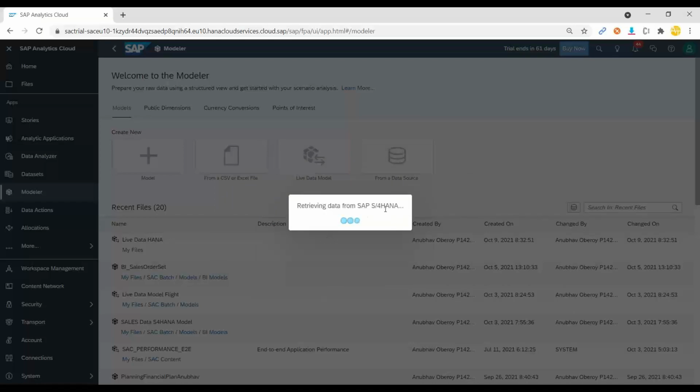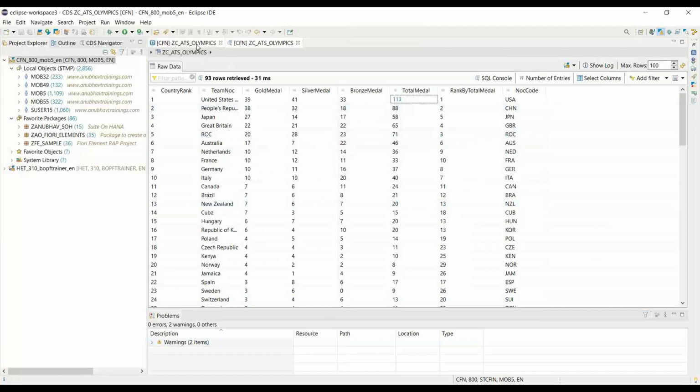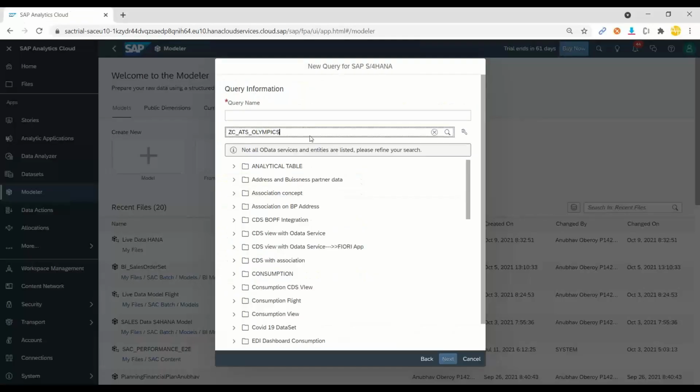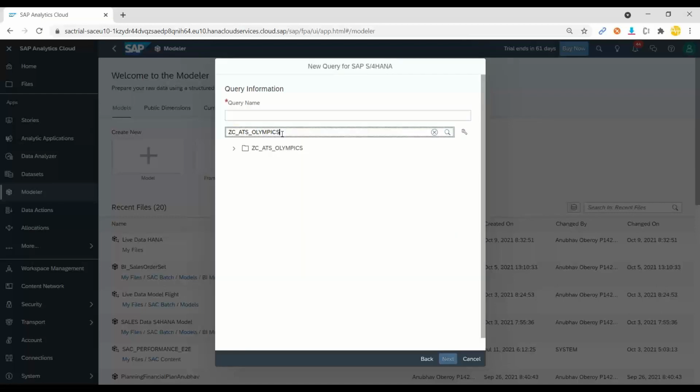It is contacting my SAP S4HANA system and fetching the details of all the available analytical queries. Of course, we have our analytical query created here. I will just grab the name; this is something an ABAP consultant will tell you. You can put that analytical query here and search. You can see it's found, and I can select this query and say next.